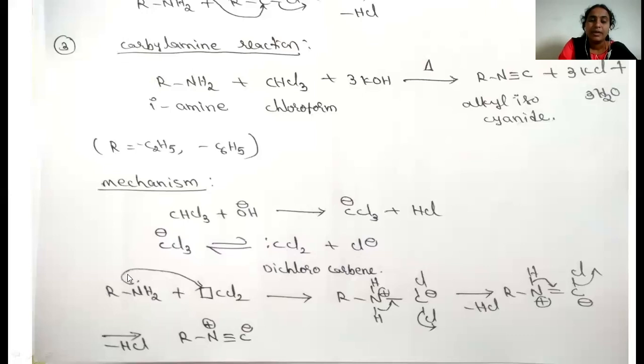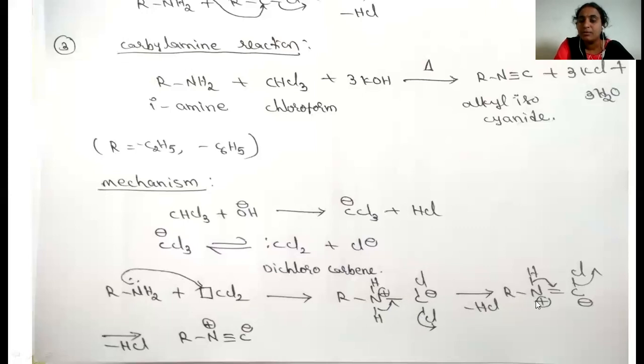So by donating its electrons, it makes the bond between the carbon and nitrogen. Here, nitrogen has donated its lone pair of electrons, hence nitrogen will get the positive charge, whereas these electrons will be taken by the dichlorocarbene, hence carbon will get a minus charge. And here, the hydrogen donates its bonding electrons, and simultaneously this chlorine will eliminate as Cl minus. Hence this group is eliminated as HCl.